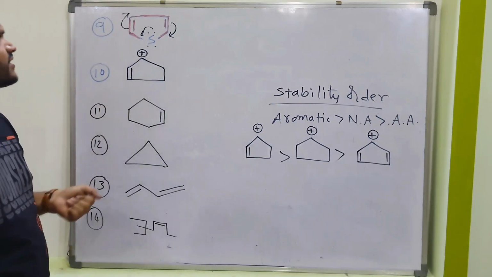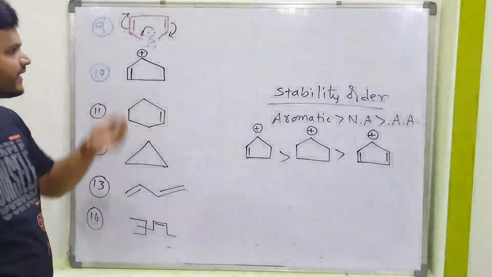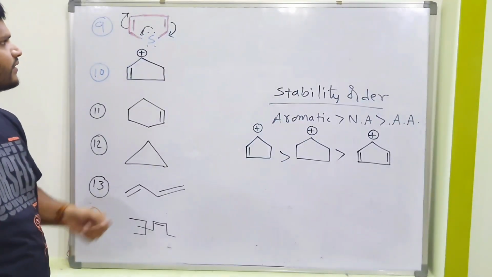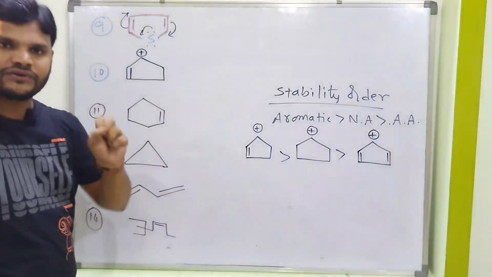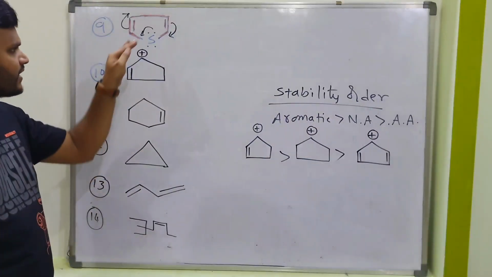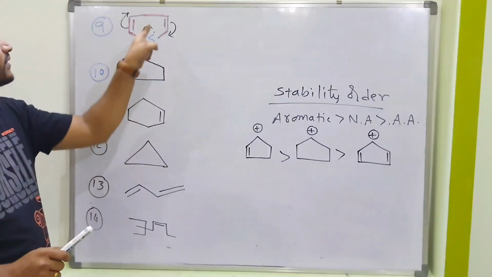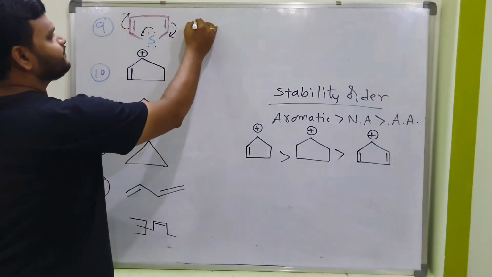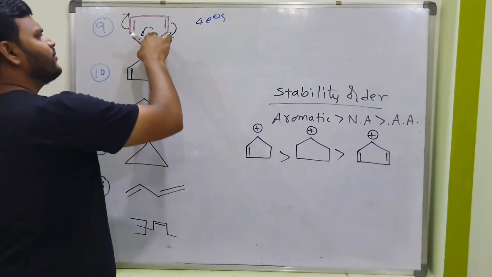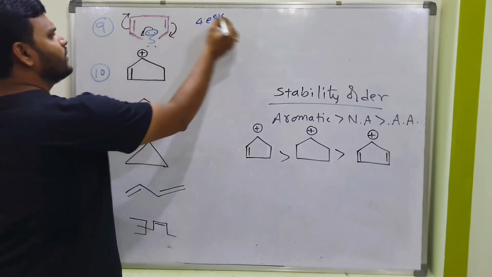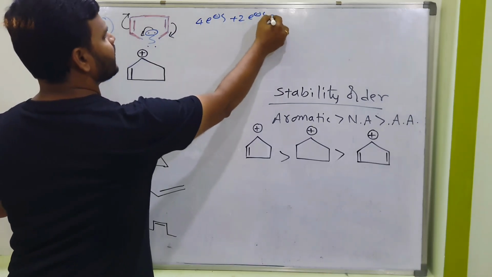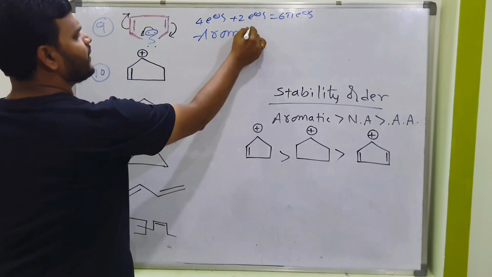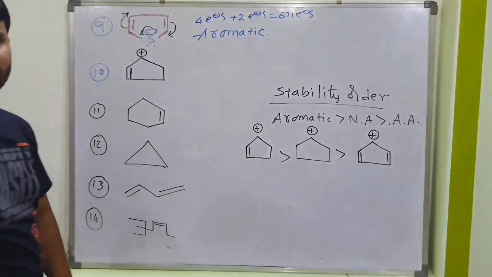So first condition, cyclic compound: yes, it is a cyclic compound. Second condition, a double bond is required: yes, a double bond is there. Third condition, conjugation is required. Already I told you conjugation is nothing but resonance. Here, is resonance possible or not? Yes, resonance is possible, and one more important point, this lone pair is involved in resonance. So total 2 double bonds means 4 electrons, and you have to add these 2 electrons also. Then total how many pi electrons? 6 pi electrons. 6 pi electrons means aromatic compound.